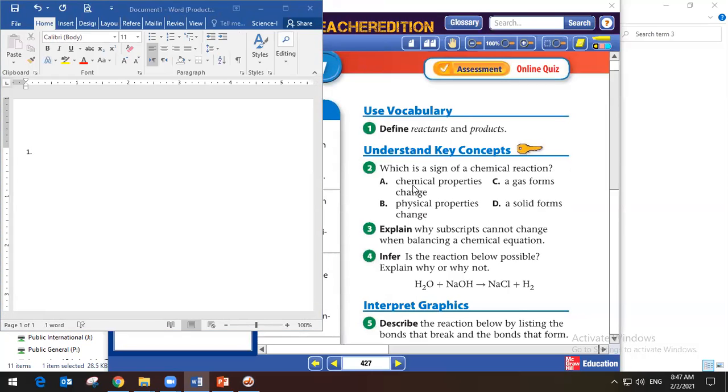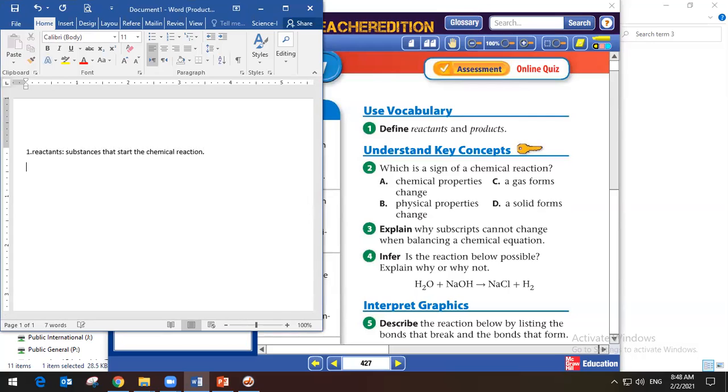The first question he asked you: define reactants and products. So who could answer this question, guys? In your own words, tell me what are the reactants and what are products. Yes, Hannah? Reactant is the starting substance of the chemical reaction. So reactants, we said, are substances that start the chemical reaction. Good.